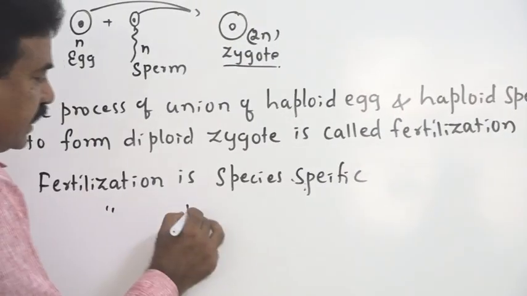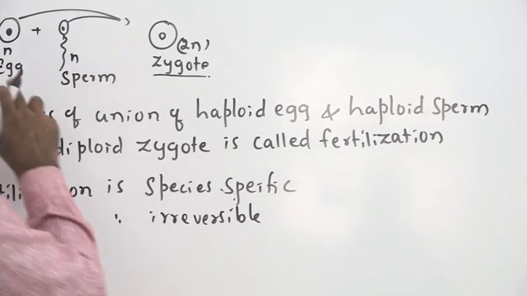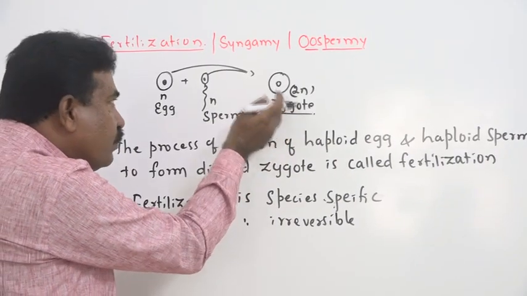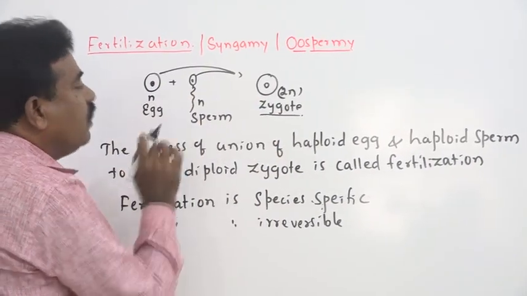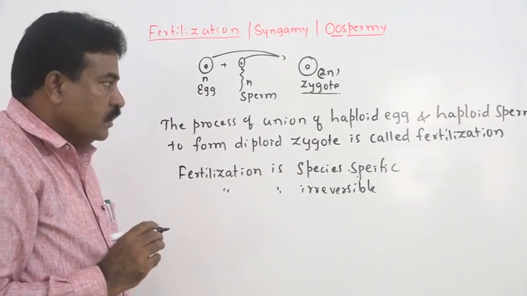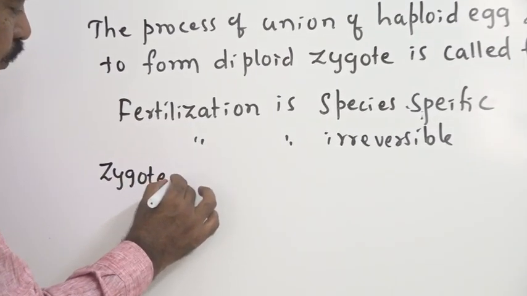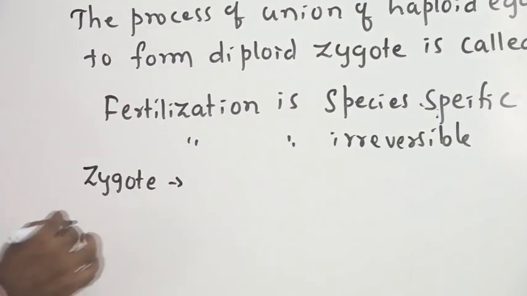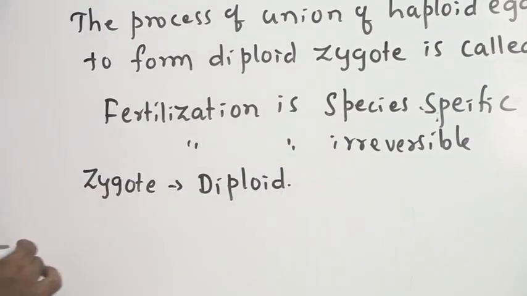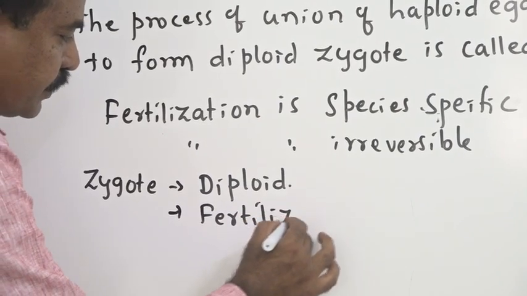And fertilization is irreversible, meaning once egg and sperm unite, zygote is formed. That zygote will not reversely give either egg or sperm. Hence, it is an irreversible process. Then the zygote in all organisms, including animals as well as plants, is always diploid in nature, whatever type of life cycle is there, and it is formed by the compulsory fertilization process.